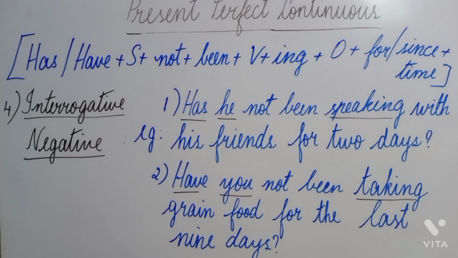The next one is, have you not been taking grain food for the last 9 days? So here you is the subject. So you are using "have" because it is a plural subject. Have you not been taking grain food for the last 9 days? Take is the main verb that we have got in this particular sentence. And remember, it is an interrogative negative sentence, so we have to end the sentence with a question mark.